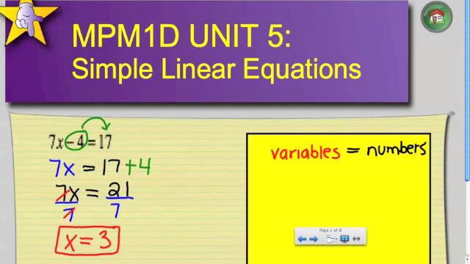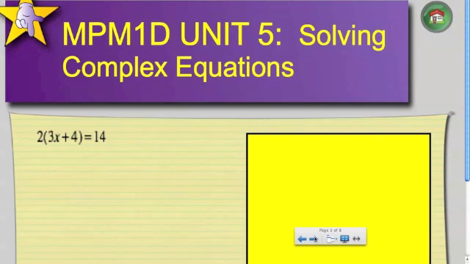But I did see on the Unit 3 test, kids, when you're moving numbers over to the other side, make sure you change the sign, okay? That's just the most common error. It's easily avoidable, so you want to make sure that that's something you do not mess up on your test. Okay, so this one is just a little bit more complex.